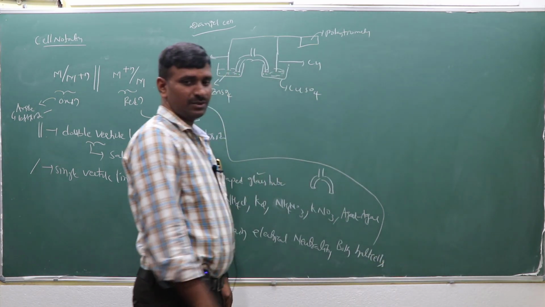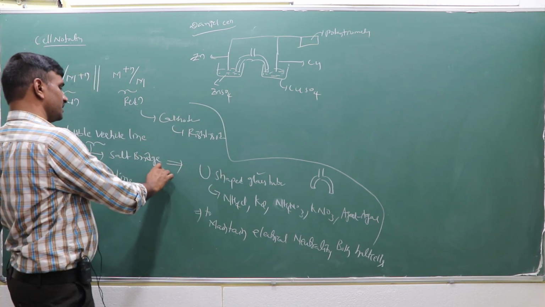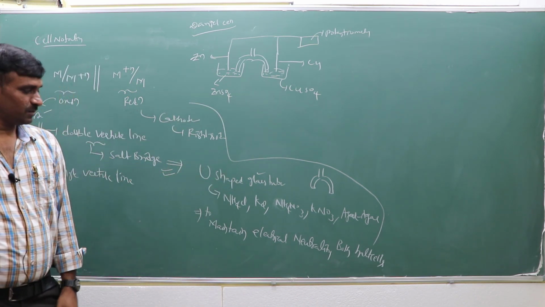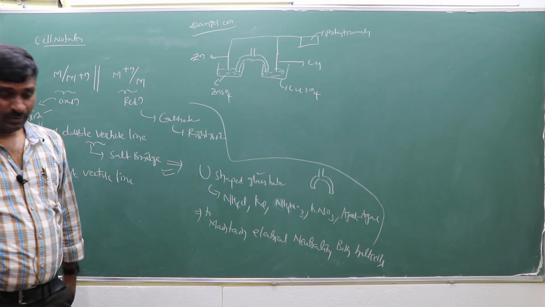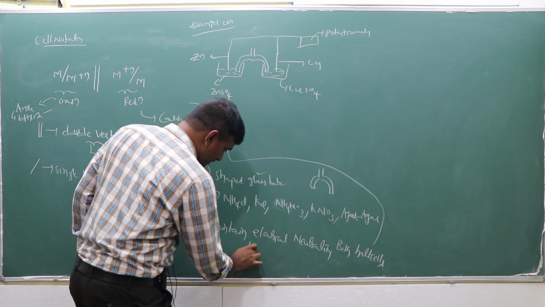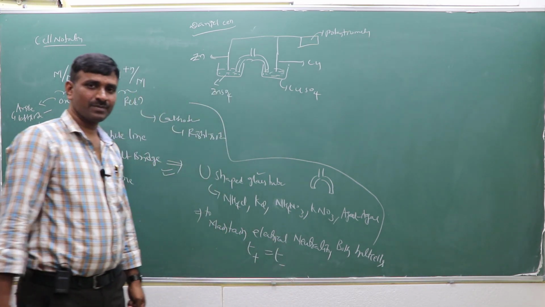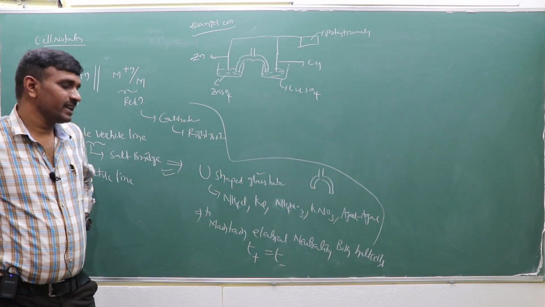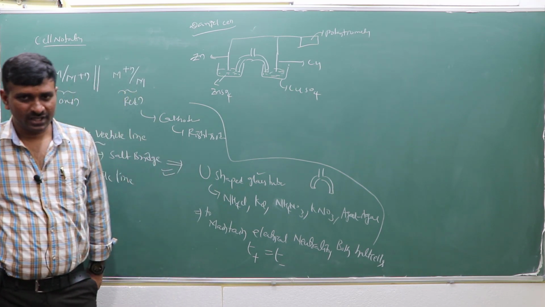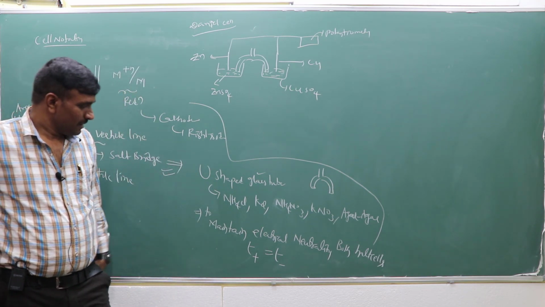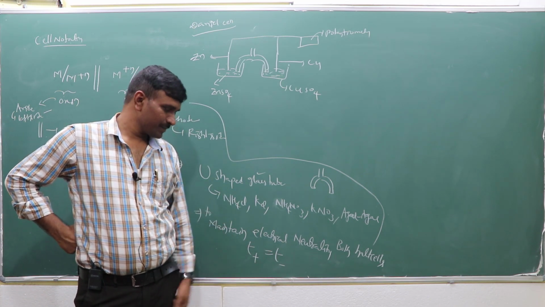To maintain the electrical neutrality in both the half cells, we are using the salt bridge. The role of the salt bridge is important to maintain the electrical neutrality in both the half cells. How does it do this? The transport number of cation and the transport number of anion will be the same. Later I can explain, in the Kohlrausch law case, what transport numbers are, what the cation transport number is and what the anion transport number is.